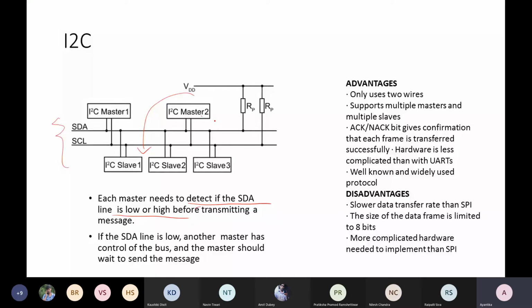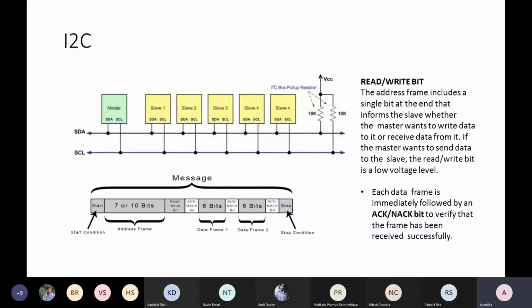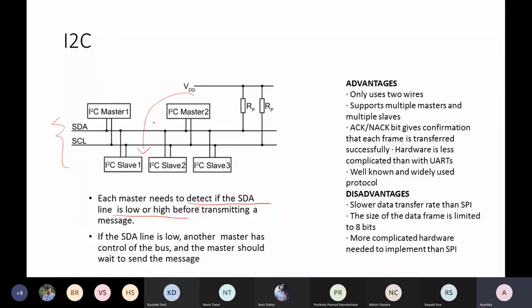In a single master scenario this is not required, because only one master is there, and whatever transmission is going on, it is between this master and any of the slaves. But when multiple masters come into the picture, this waiting time to check the shared bus should be added as an overhead. Okay.